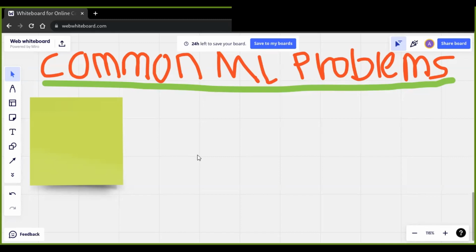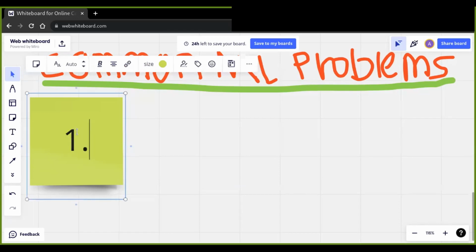Today you're going to learn about the most common machine learning problems and the ways to overcome those problems. The first one is overfitting.